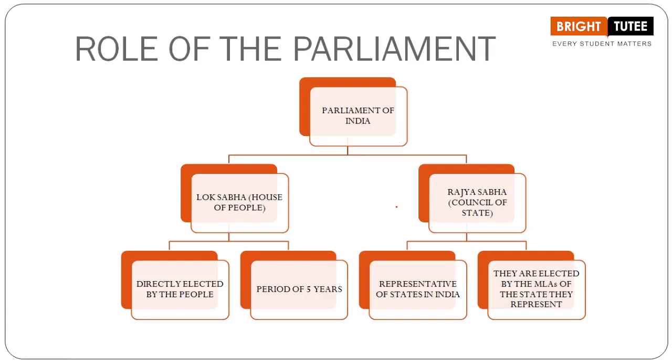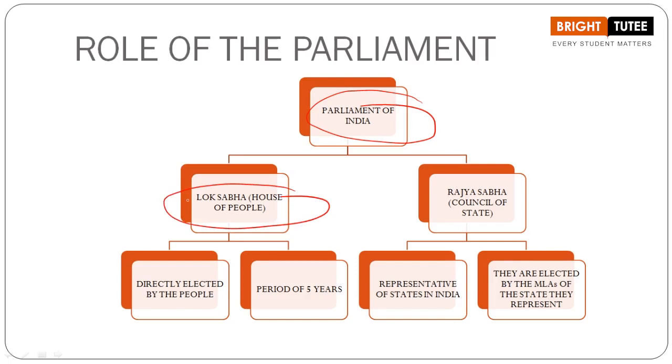Now when we are talking about our country, we have to understand another important point, that is the parliament of our country. It consists of two houses. There are a few points mentioned in the book that I'll try to explain in short here, because these are terms that you are learning since the beginning of this chapter. So the first of the two houses is the Lok Sabha, also known as the House of People.